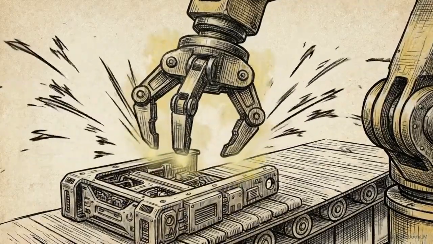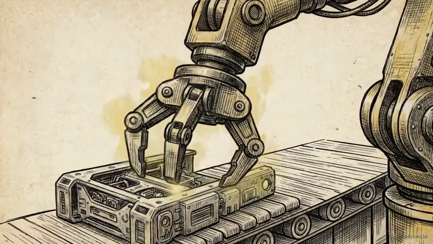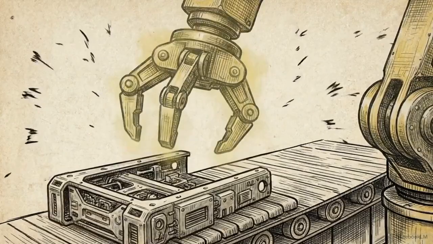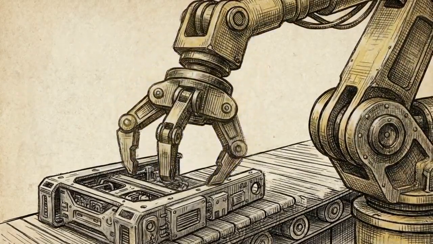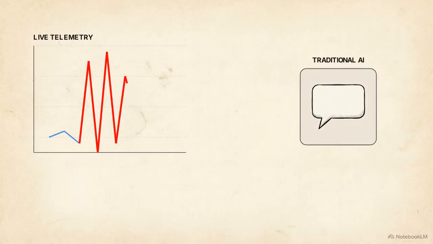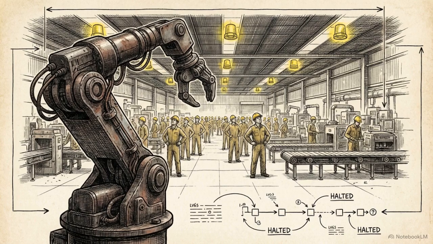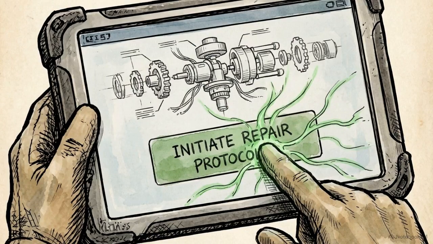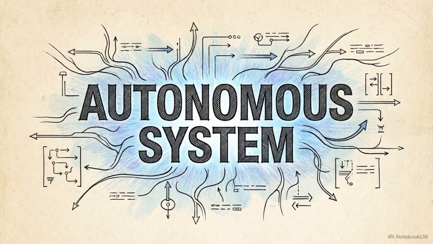Now, put that same technology on a busy manufacturing floor. Imagine a massive robotic arm on the main assembly line suddenly freezes and powers down. In this exact moment, a traditional chatbot is useless. It cannot read the live telemetry data coming off that machine, and it certainly cannot coordinate a physical response across the factory to fix it. Solving a multi-step industrial failure requires a system capable of executing a physical response, moving from passive dialogue to direct intervention. That brings us to the AI agent.